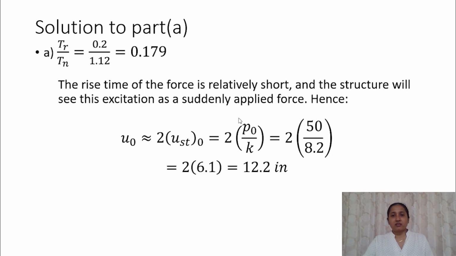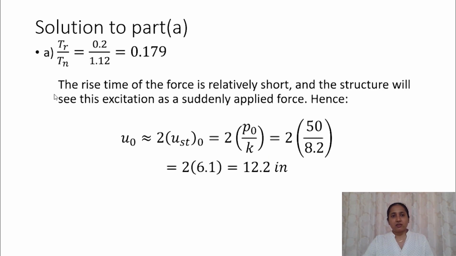So we know the static response as P naught by K. So the maximum response will be twice that. We know P naught, we know the value of K. So we can calculate the maximum value of the response as 2 times P naught by K. That would be equal to 12.2 inches. So this is not an exact solution, but this is an approximate solution.